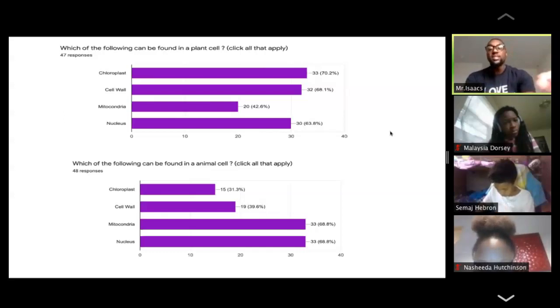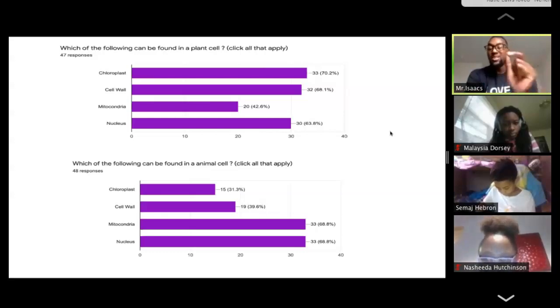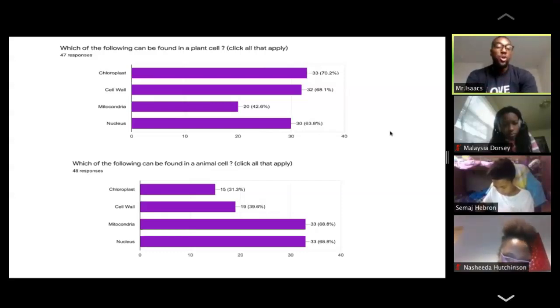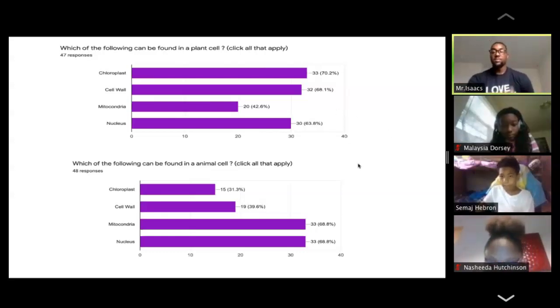So that leads us to our second question, which was, which of the following can be found in an animal cell? While the mitochondria and the nucleus can be found there, which about 68% of us got right, there's no cell wall, there's no chloroplast that can be found in an animal cell. And why can you not find a chloroplast or cell wall inside of an animal cell? Why is that not possible? Somebody raise your hand. We just talked about it. Why can't you find a chloroplast and a cell wall inside of the animal cell? Logan, you got it for me?